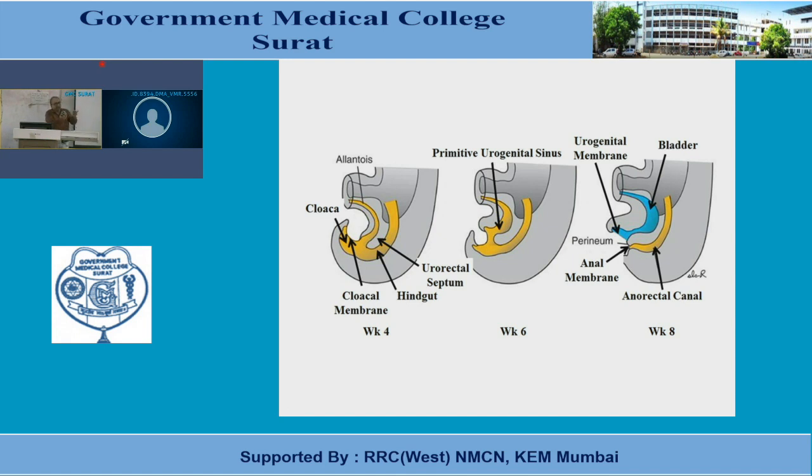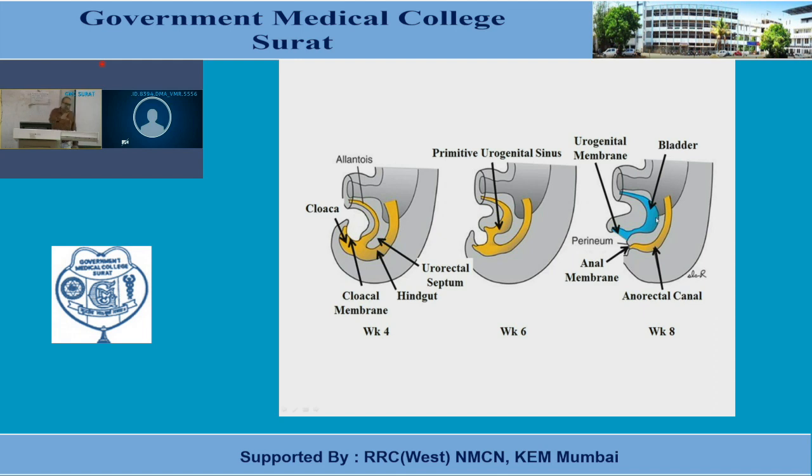Basically, it's a primitive rectum that lies dorsally, as one can notice here in this last figure, and the primitive urogenital sinus. Now we have to focus on the primitive urogenital sinus. You have discussed the primitive rectum and anal canal in the development of the alimentary canal. Now it's time to focus on the primitive urogenital sinus.